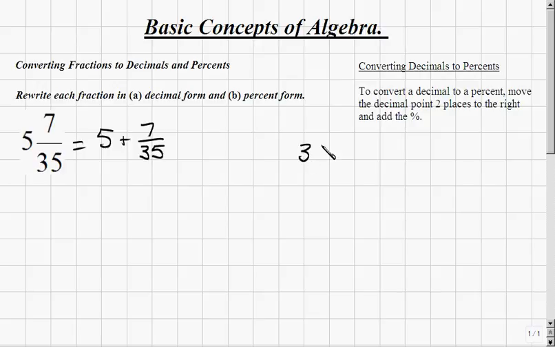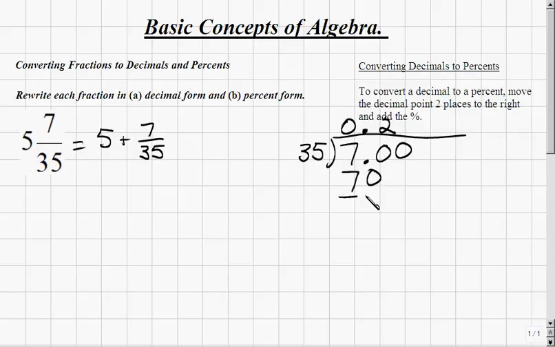So that means 35 divided into 7. For us to do this, we'll first include an imaginary decimal point behind the 7 and above the division bar, as well as include several zeros so that we can perform the division. Now 35 doesn't go into 7, so we'll include a 0, but 35 does go into 70 twice. So 2 times 35 becomes 70.